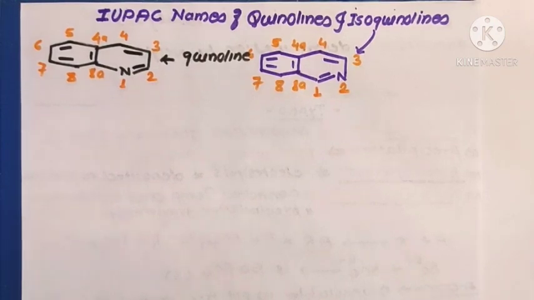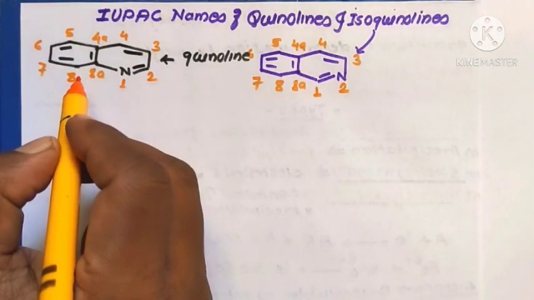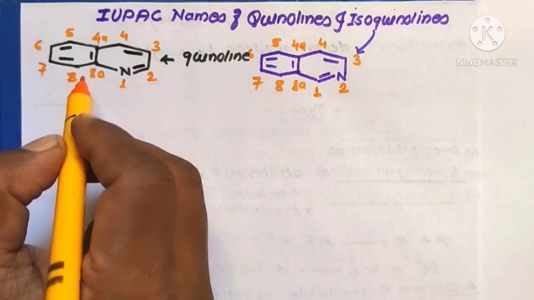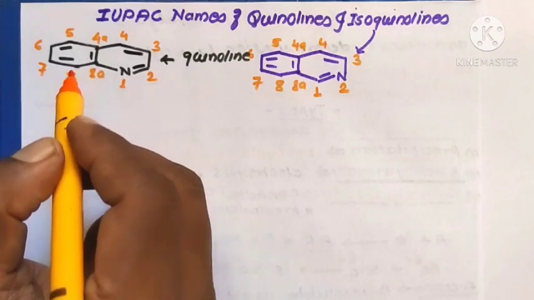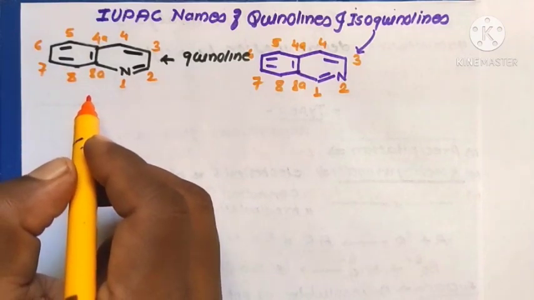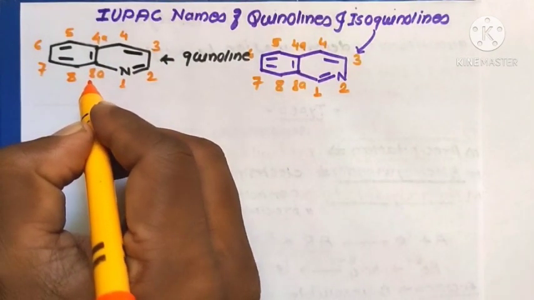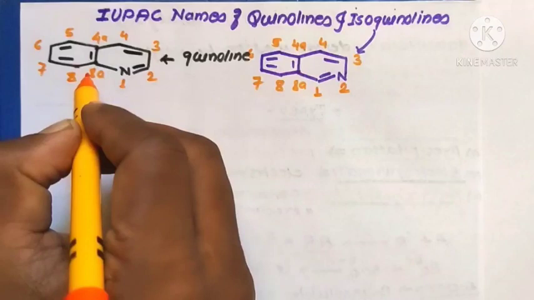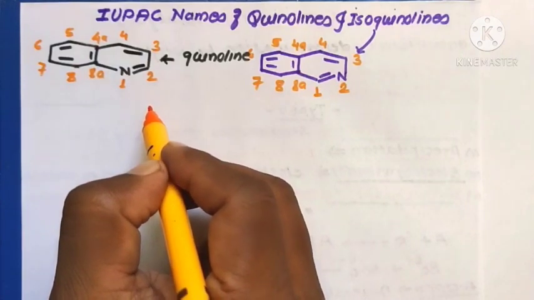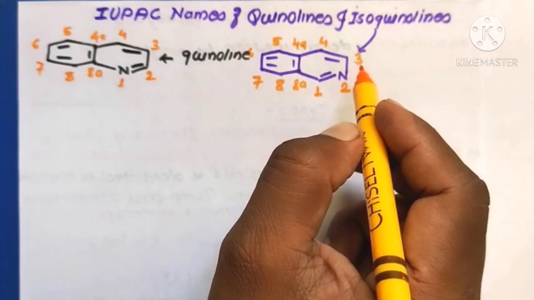In the IUPAC nomenclature system, for heterocyclic molecules the traditional or common name is also used. The first rule is numbering. The second rule is that the parent name, the name of the heterocyclic ring, is written at the end as the suffix, like quinoline and isoquinoline.